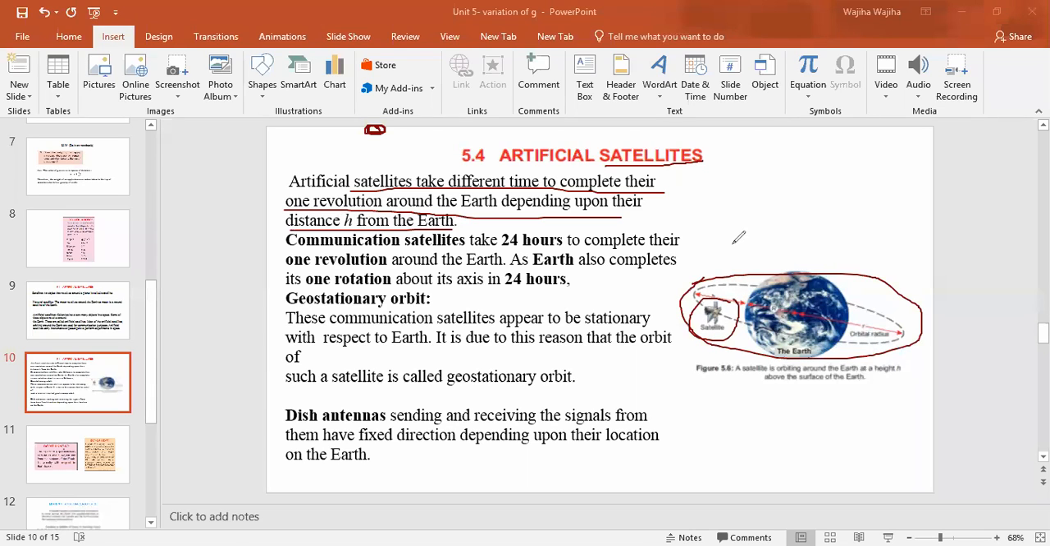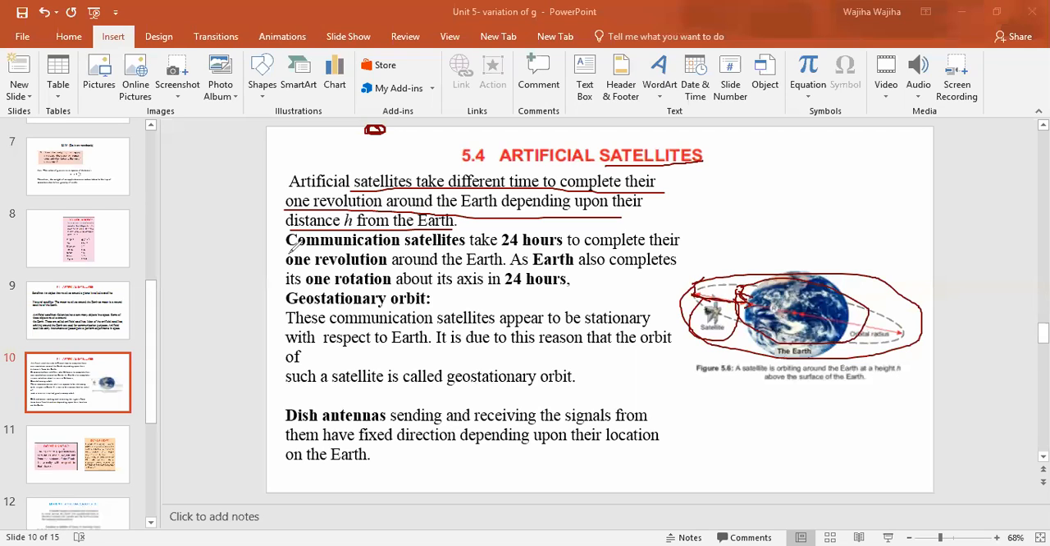As there are lots of artificial satellites revolving in our space, these satellites have different times to complete one revolution around the earth, depending upon their distance. If they have more distance from the earth, they will take more time to complete their revolution. But if they have very little distance from the earth, then they will complete their revolution early as compared to those satellites that have more distance from the earth, right?